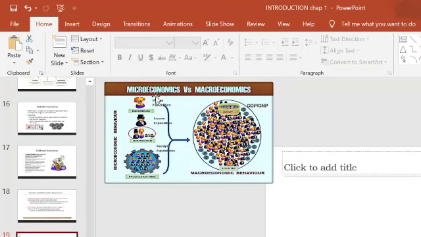So under microeconomics, you can see a few pictures which will represent the differences that are represented by microeconomics. You can see here one person. That person represents an individual or one single person. In front of that it is written income and expenditure. So under microeconomics we are going to study an individual person's income and expenditure.